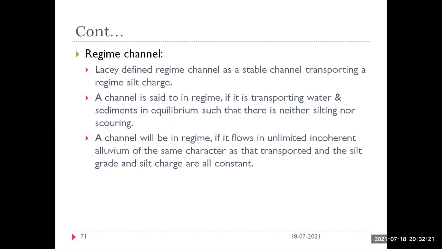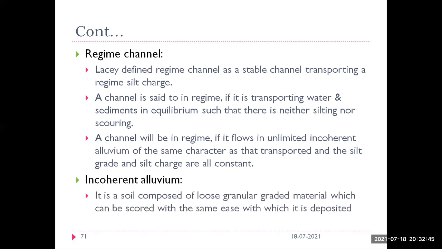It can also be called a regime channel if it flows in unlined incoherent alluvium of the same character as that transported, and the silt grade and silt charge are all constant. Incoherent alluvium means a soil composed of loose granular graded material, which can be scoured with the same ease with which it is deposited.